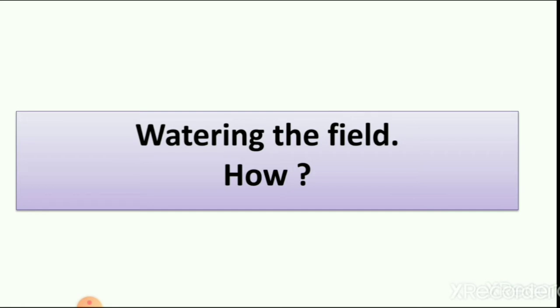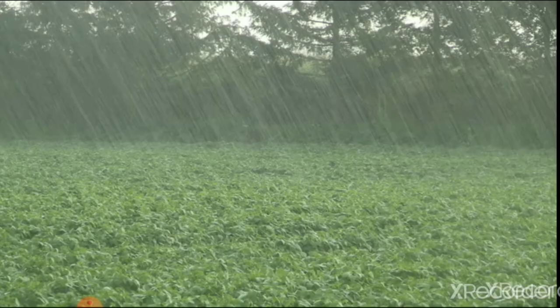First, if there is a monsoon season, then we do not need to water the field, because if there is rain, then plants get water from rain. So here you can see the picture of one farm, and with rain we can water the farm or field.